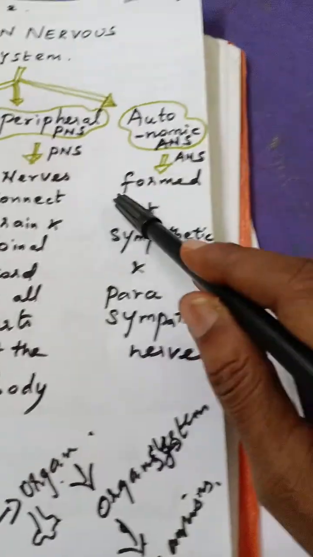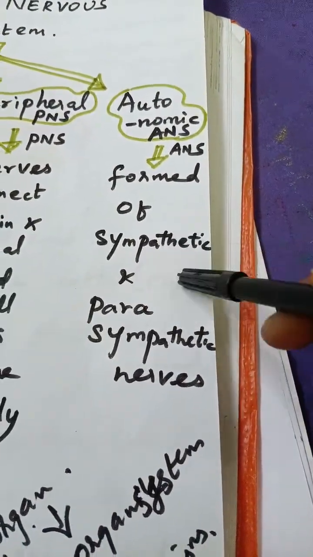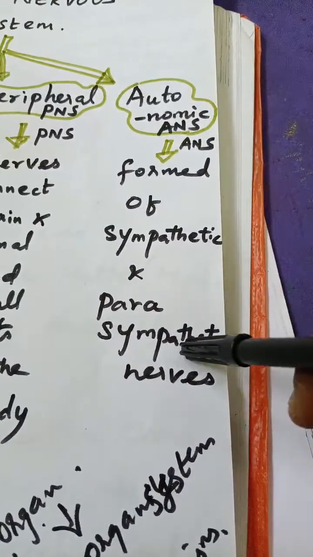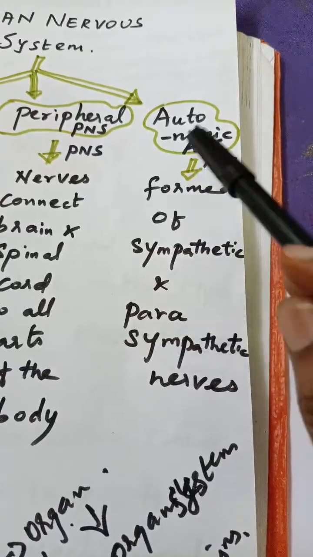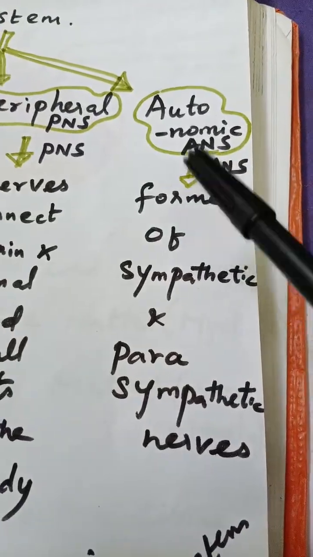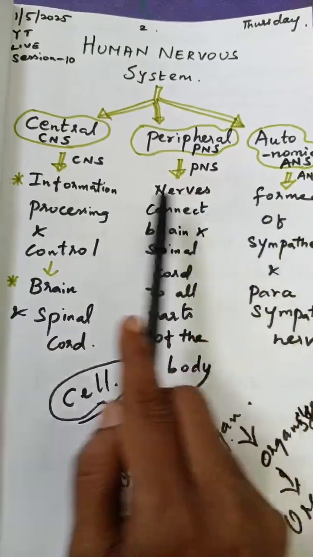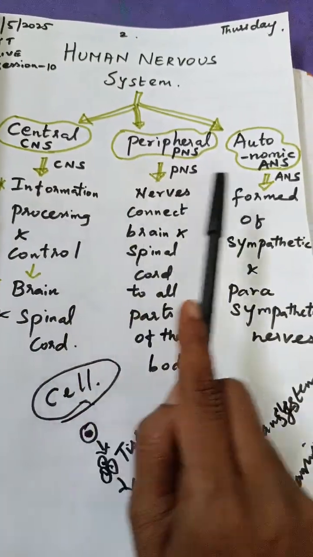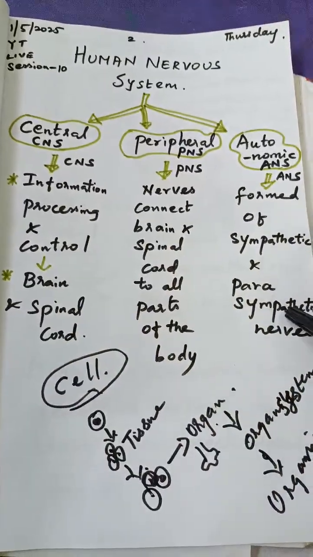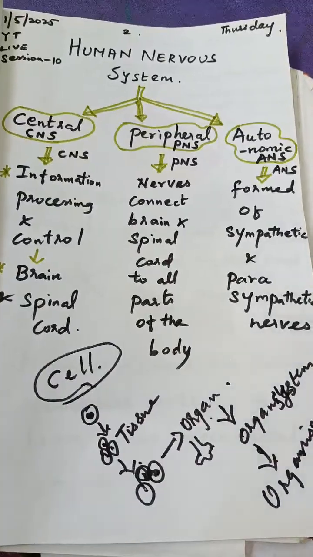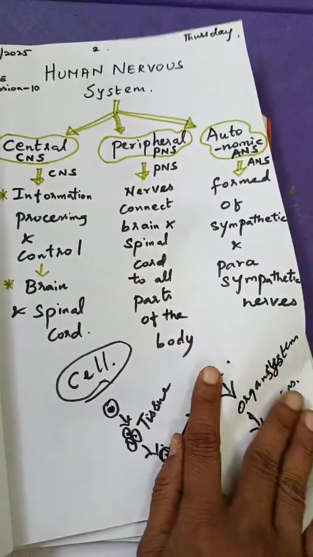And then we also have the autonomic nervous system. That's the sympathetic nervous system and the parasympathetic nervous system. This forms the autonomic nervous system. So what are the three systems we have in the human nervous system? We have the central nervous system, peripheral, and the autonomic. Is that clear about the nervous system in today's class? Now we will concentrate on this in the next session.